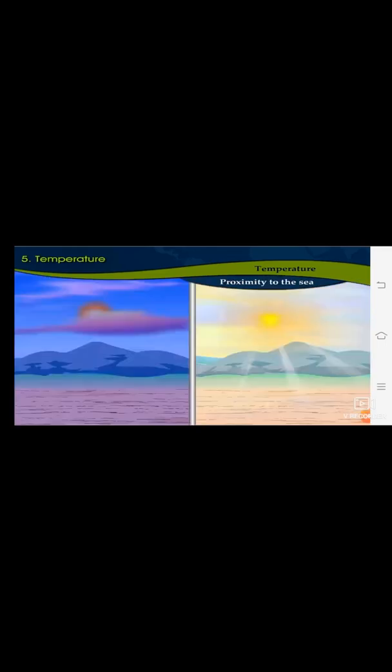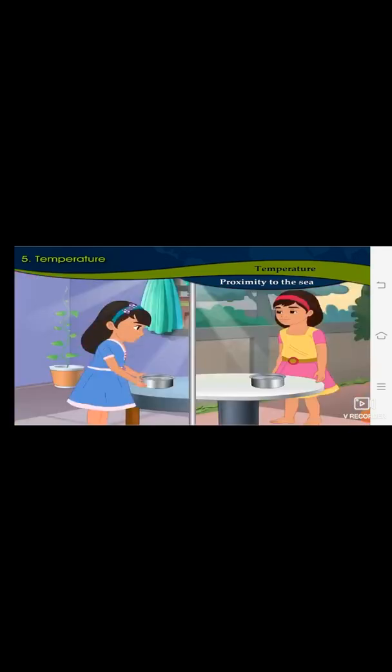Now we'll perform an experiment to see the difference in the heating and cooling of land and water. First we have to take two pots of the same size. Now fill this pot with the same amount of water. Keep one pot inside the house where you get sunlight and one pot outside the house.